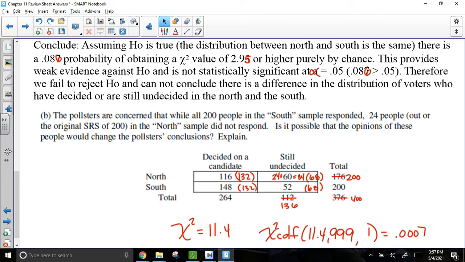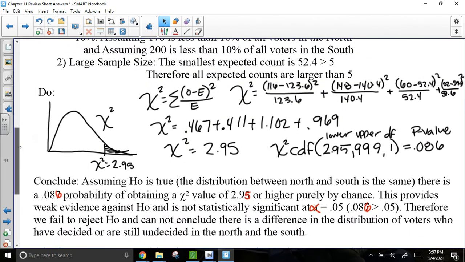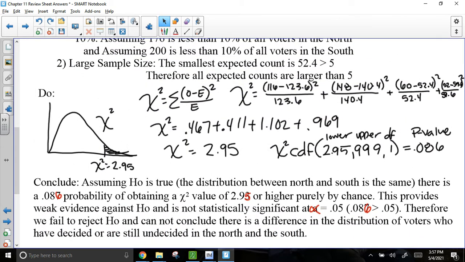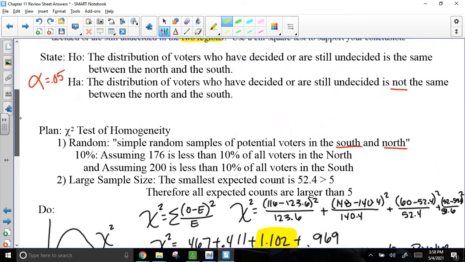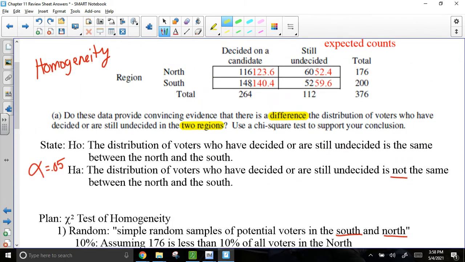So here's what I did. I went back up to my work up here and I said, which one was the largest component? Because usually the largest component is the biggest factor for why you rejected the null hypothesis. So my largest component was this. Now that really didn't affect it. I still had a large p-value, but noticing the way I typed that in, I went vertically. So that was 1, 2, 3. That was this total in the North.